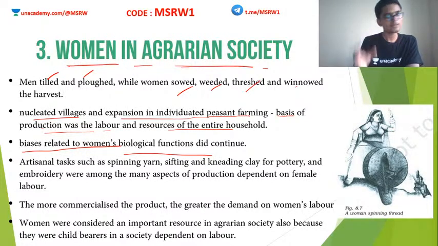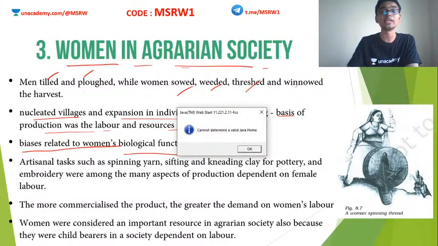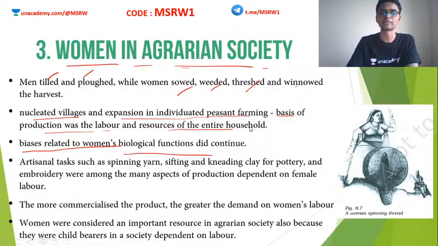Clear? The same went for artisanal activities also. During the time of menstruation, women were not supposed to do craft production or pottery or spinning, etc. Clear? However, at other times, women actually dominated the craft sector. Spinning, weaving, creating pottery or clay models. These were jobs in which women were predominantly used in medieval Indian times.